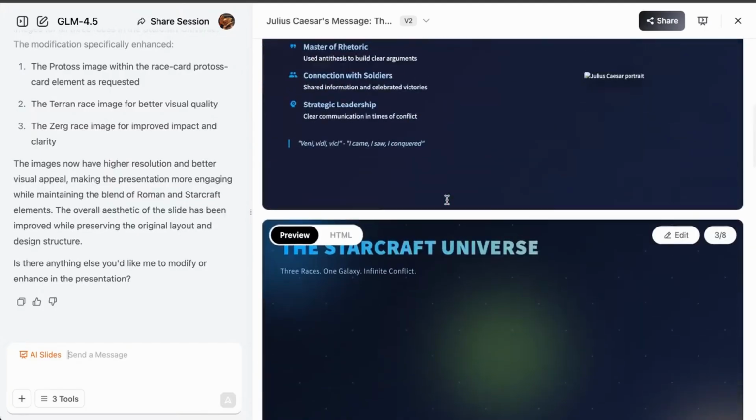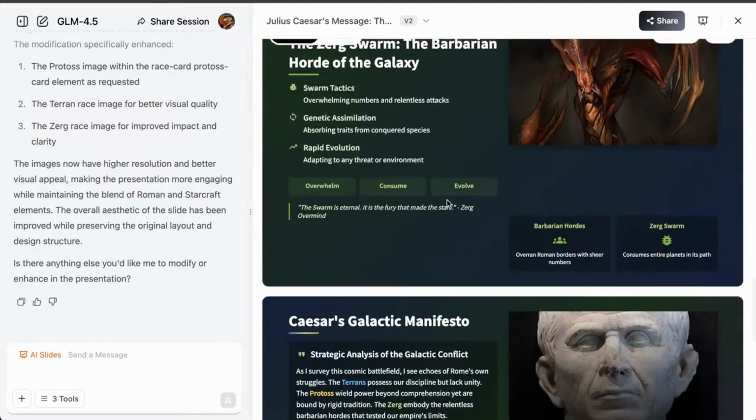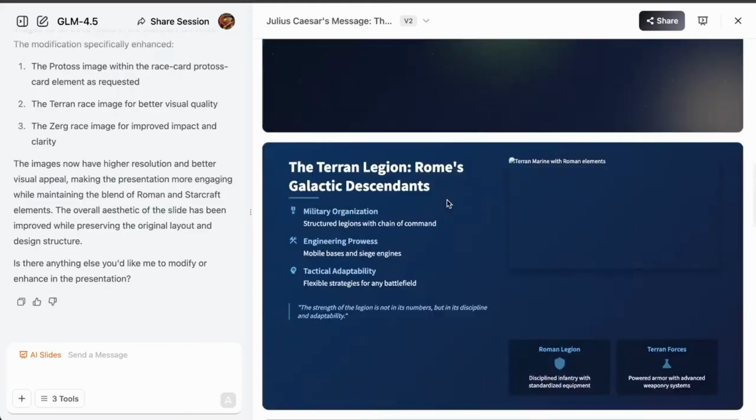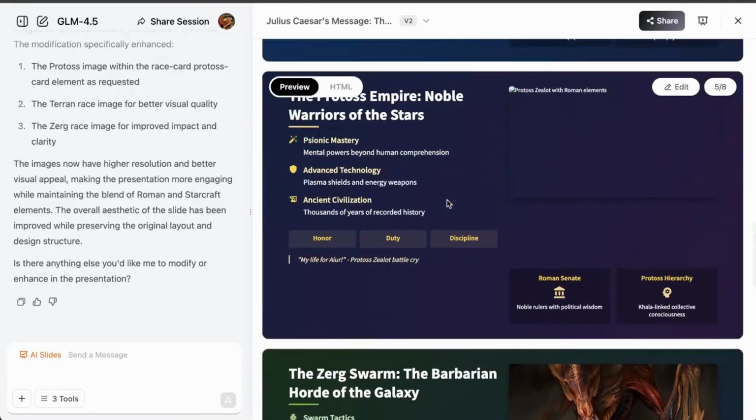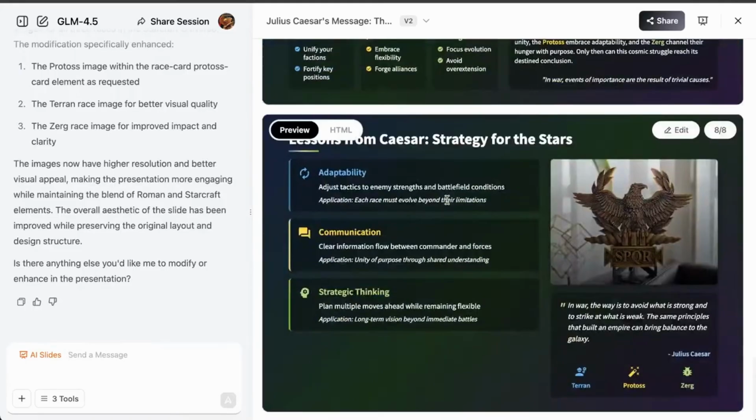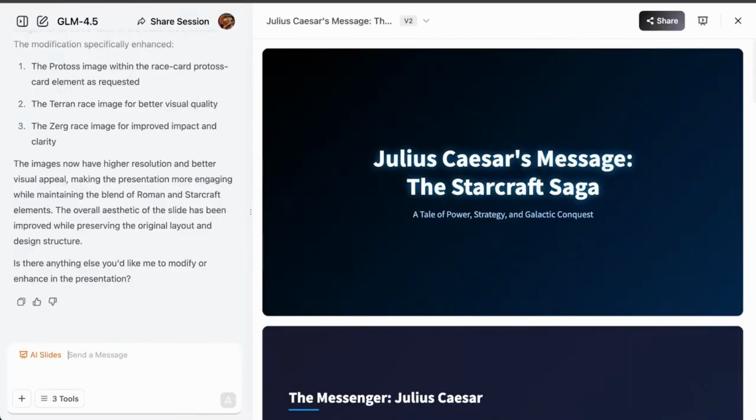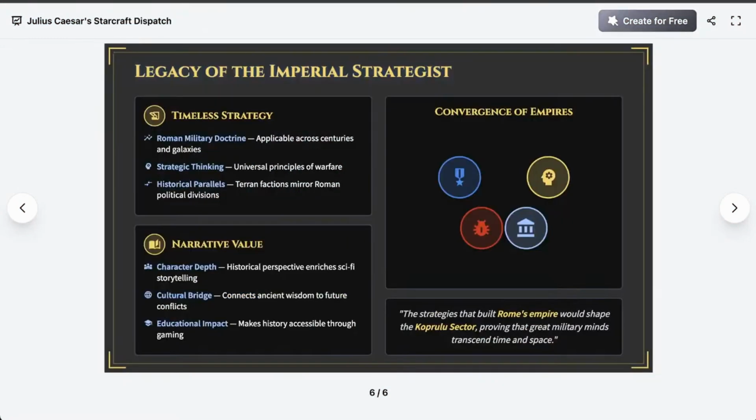Okay, so I asked to improve the images. Let me see if they've done anything significant here. No, it seems to be pretty much the same. This is pretty amazing. Really enjoyed this one. Really encourage you guys to take a look at that one as well.